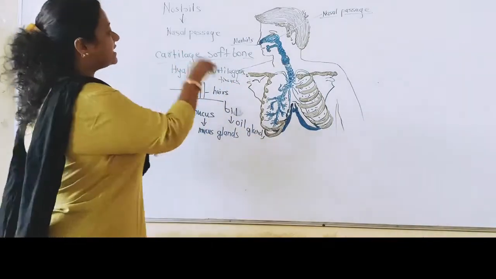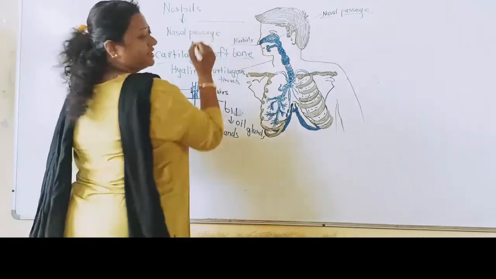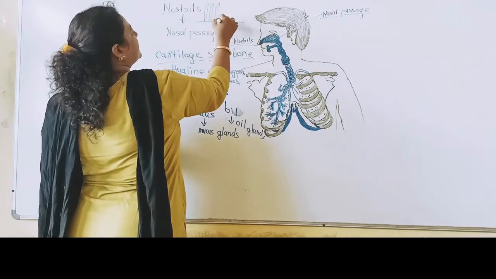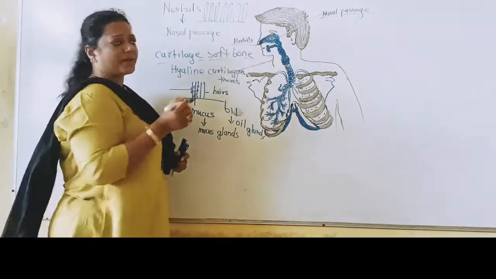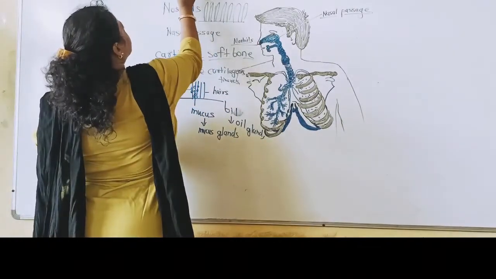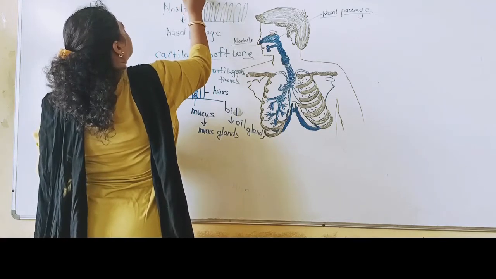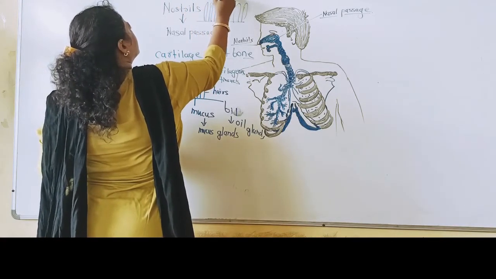And if you see inside the nasal passage, different kinds of tissues are present, called ciliated epithelium. The inner wall of this nasal passage is made up of ciliated epithelial tissue.